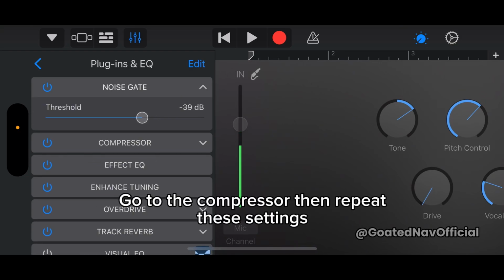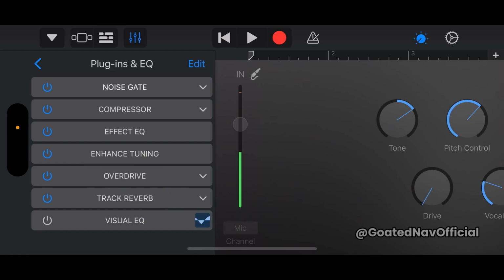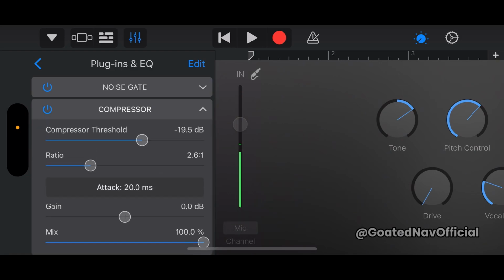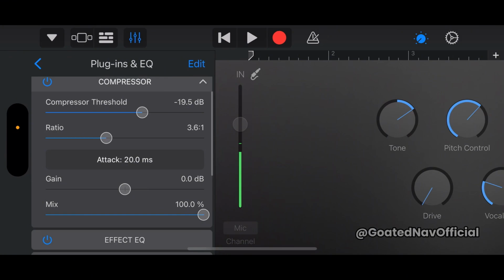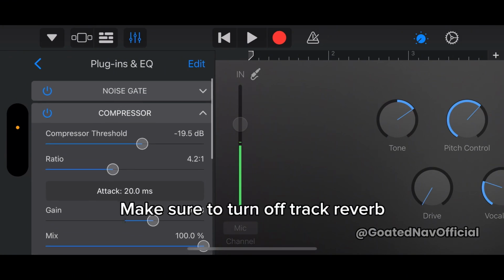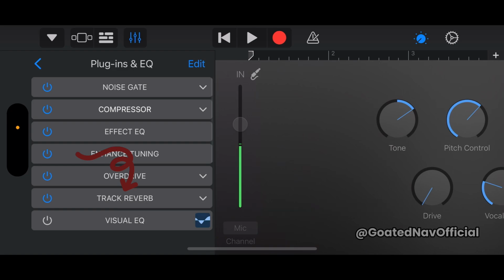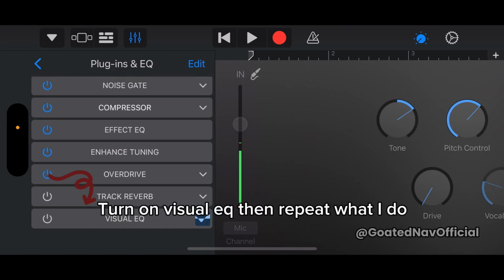Go to the compressor, then repeat these settings. Make sure to turn off track reverb. Turn on visual EQ, then repeat what I do.